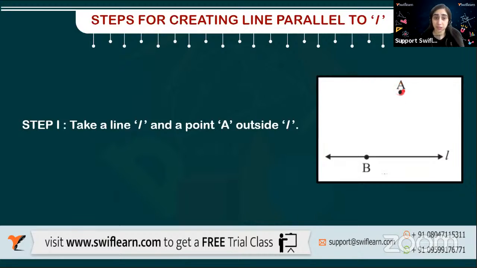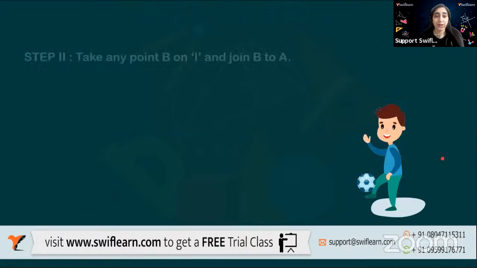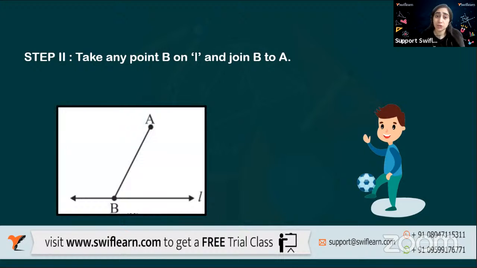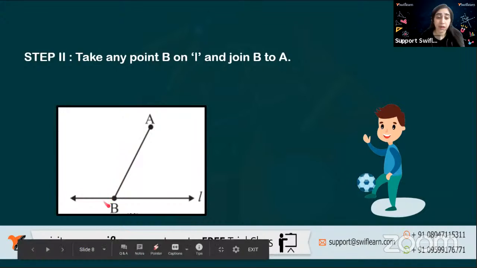This is the point from which I'll pass the parallel line to the line L. Now, take any point B on L and join A and B. B can be any point. We don't need an exact distance. It can be at the extreme corner or in the center, according to your choice. Just join it with the point A.